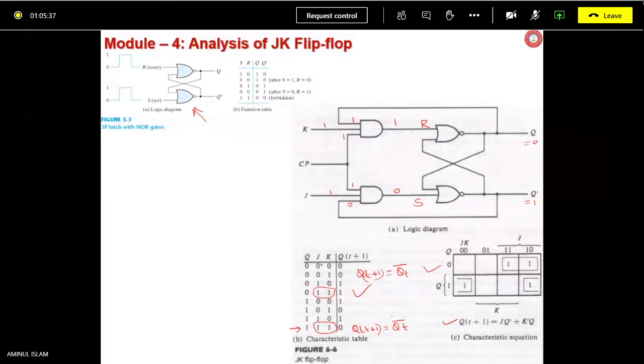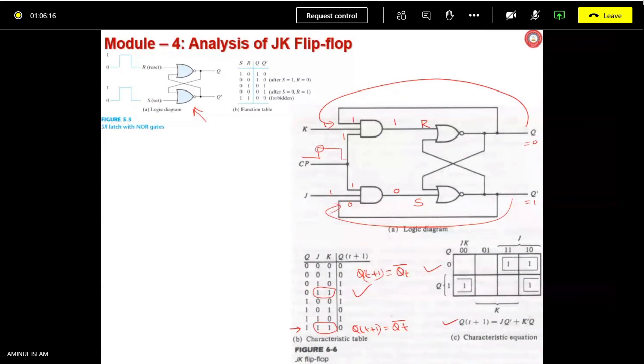So suppose clock has come here, it is held high for a little long time. What is going to happen at the first instant? At the beginning of the clock pulse, the outputs are changing. That changed value is getting applied back through feedback here. But your clock pulse is still high.